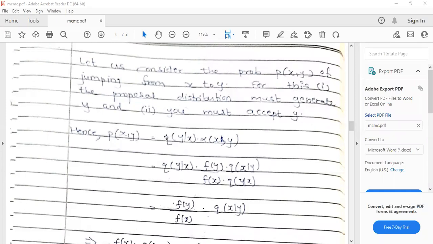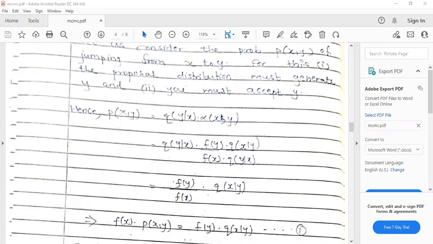You are generating from the proposal density, that is, you are generating the observation y, given x_t as your seed value, and then accepting it with probability alpha of x comma y. So it is q of y given x into alpha of x comma y, and this alpha of x comma y you have already obtained.